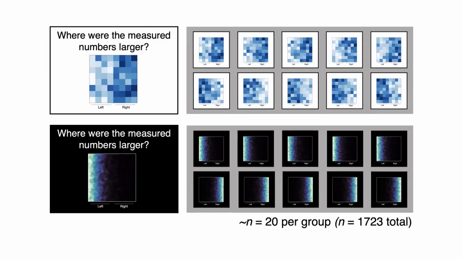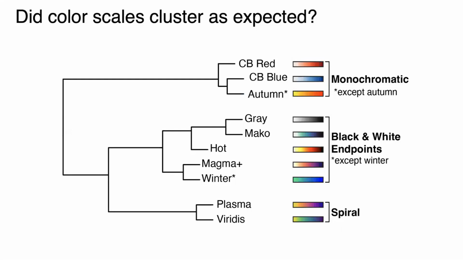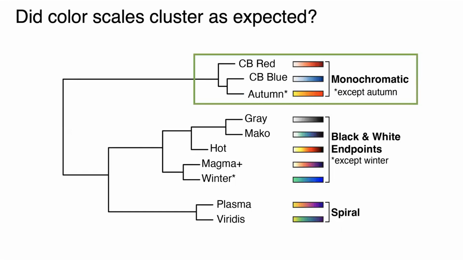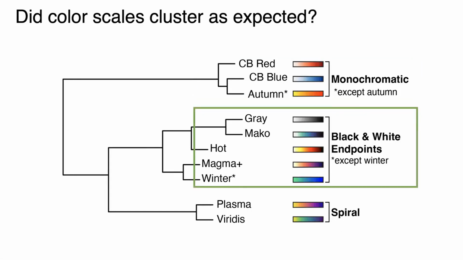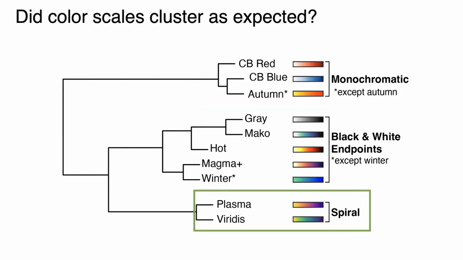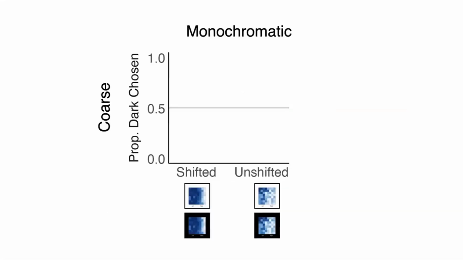To begin analyzing our results, we used hierarchical clustering to group color scales according to the probability that participants inferred the darker side represented more. We found that they fell into three families, which we labeled as follows. Monochromatic, which was the two monochromatic scales, although autumn was clustered here as well. The black and white endpoints family had black and white endpoints, although winter ended up here too. And spiral color scales spiraled through color space. The following slide will show responses averaged over these color scales in each cluster. If you'd like to see the data according to each color scale, please see supplemental material.